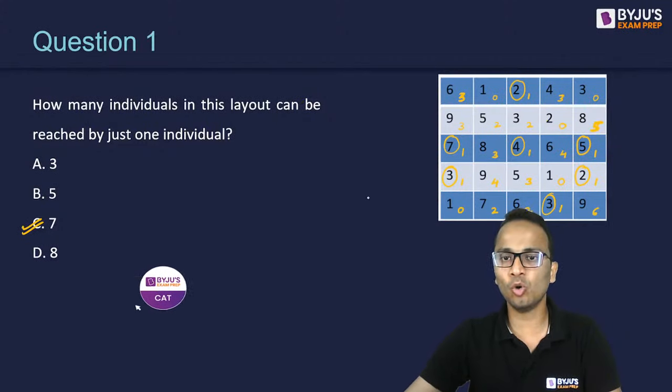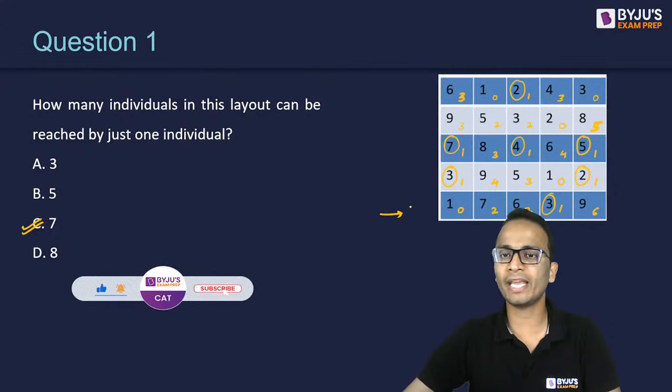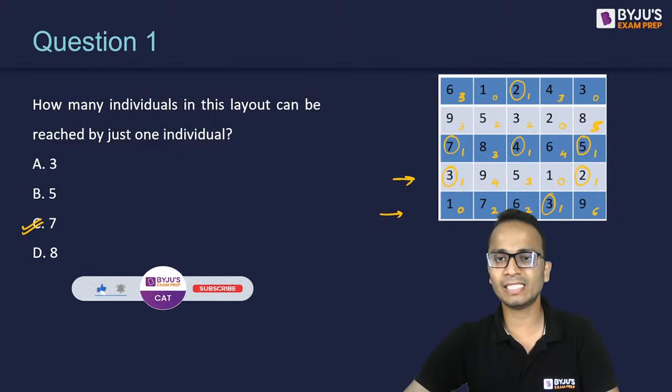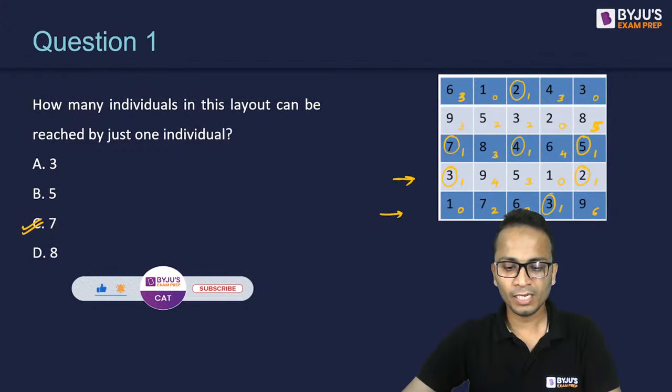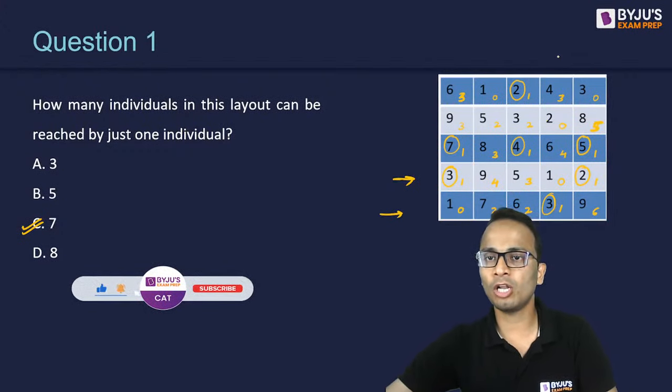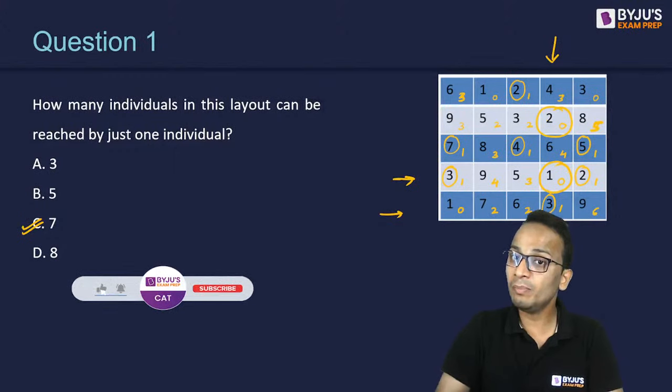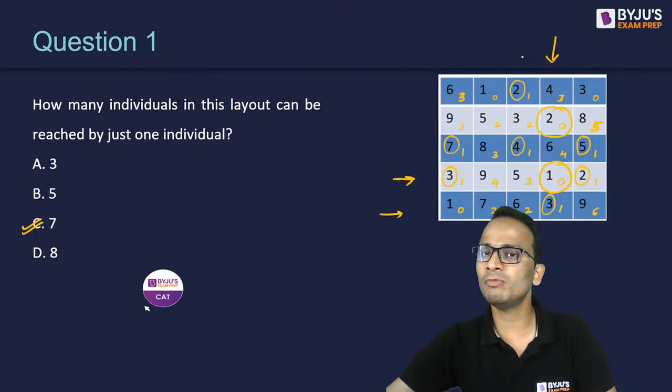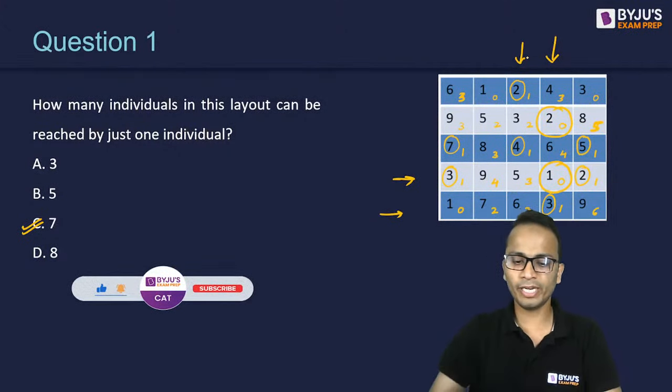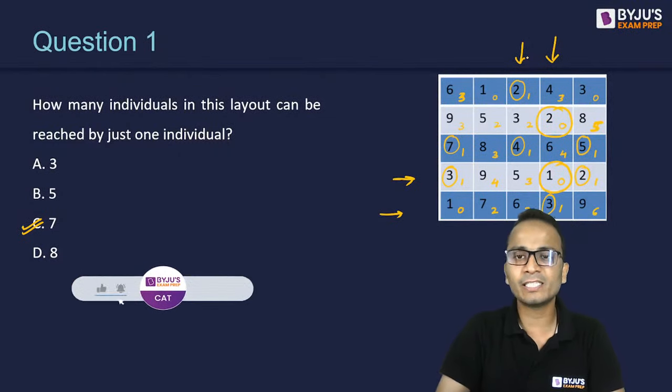In the last row, no, I cannot find 2 individuals who cannot be reached. In the fourth row, there is only one. So again, I cannot say that. In the fourth column, like this, yes, I have this one and this one. So the correct answer will be the fourth column. Let's check the fourth option also. The fourth option was the middle column. In the middle column, there is no one like that. So the correct answer is the fourth column.